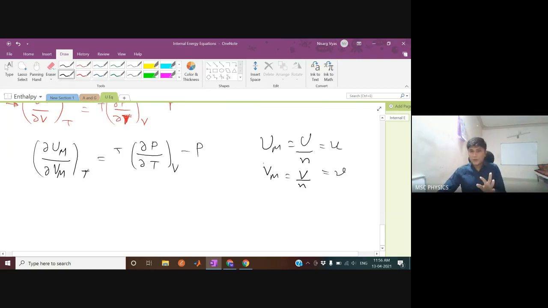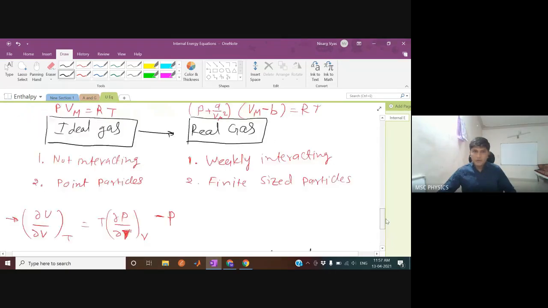But I'm going to write it as Um and Vm because capital V and small v cannot be distinguished if I write it. In typing, it can be distinguished. Okay, so this is the case. Now let's do this del P by del T at constant molar volume. Let's do this from the equation of state.